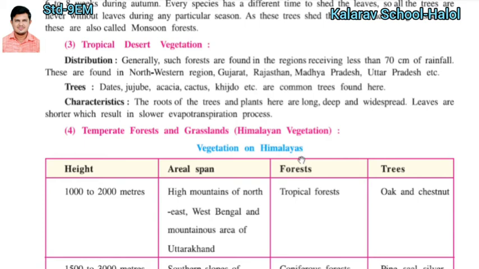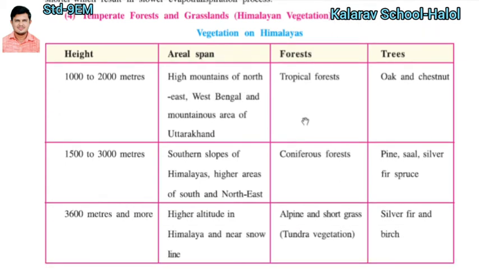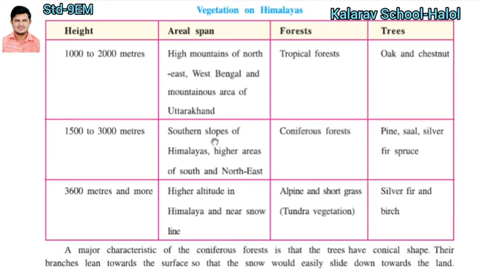Next one is temperate forest and grassland, that is found in the Himalayan vegetation. Here is a table you can see on your screen and in your textbook: height, area span, forest and trees.